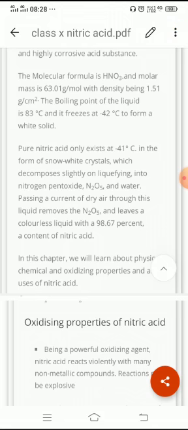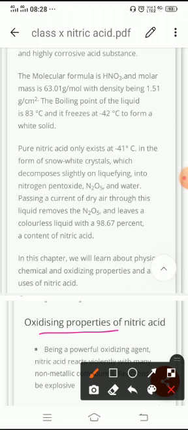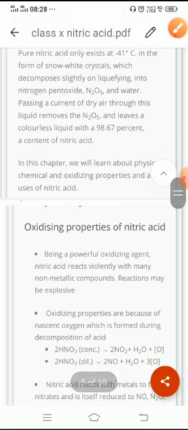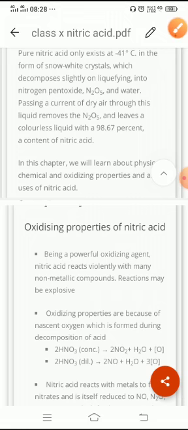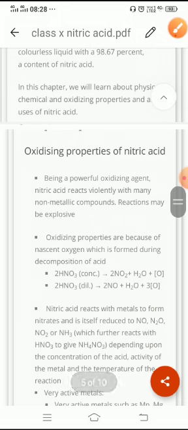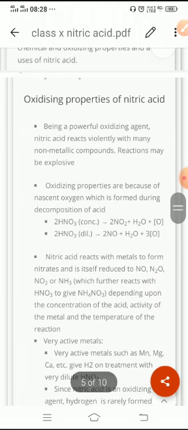In class 10th itself, we have studied that nitric acid has oxidizing properties. It is a powerful oxidizing agent. It reacts vigorously with many metals and non-metallic compounds. The reaction can be explosive in nature. Why explosive in nature? Because it is highly exothermic, and an enormous amount of heat is released. The oxidizing property of nitric acid is because of what?